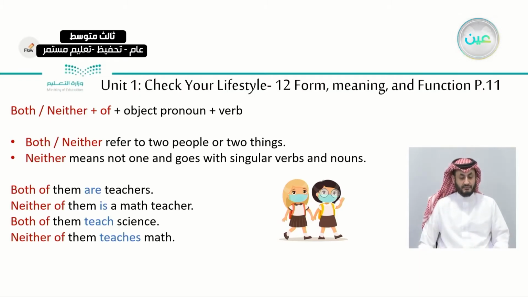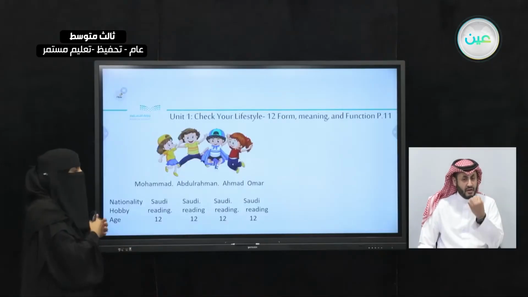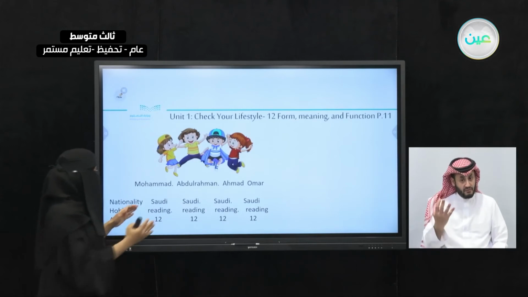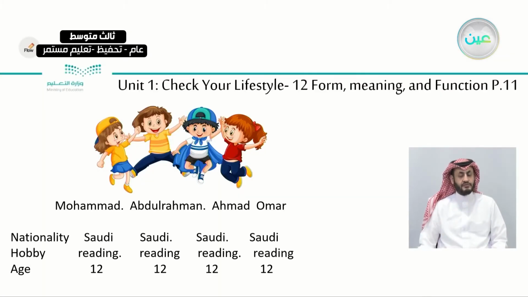Okay, now let's see the other two words. Here we have how many in the picture? How many in front of us? Excellent, we have 4. We have Muhammad, Abdurrahman, Ahmed, Umar. 4 boys. Okay, so what do they have in common? What is the things they have in common? Muhammad is Saudi, Abdurrahman Saudi, Ahmed Saudi, and Umar Saudi. They are all Saudis. Yes?